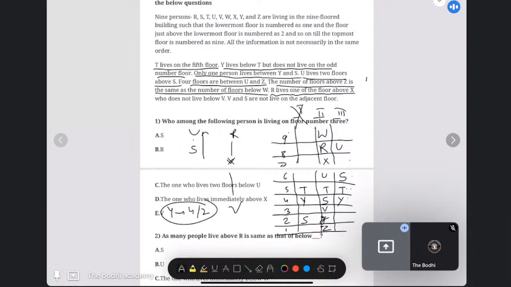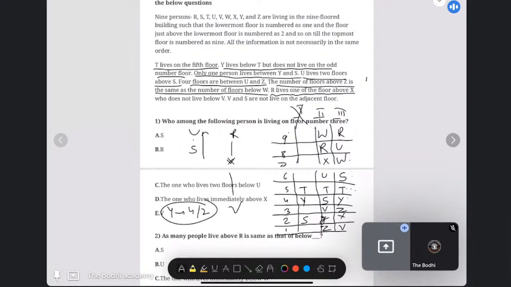1, 2, 3, 4 gap, Z will come here. Now, the number of floors above Z: 1, 2, 3, 4, 5, 6. So the number of floors below W also should be 6: 1, 2, 3, 4, 5, 6. So W will come here. And now R, X, and V. So now we have two conditions at the end: the second one and the third one.